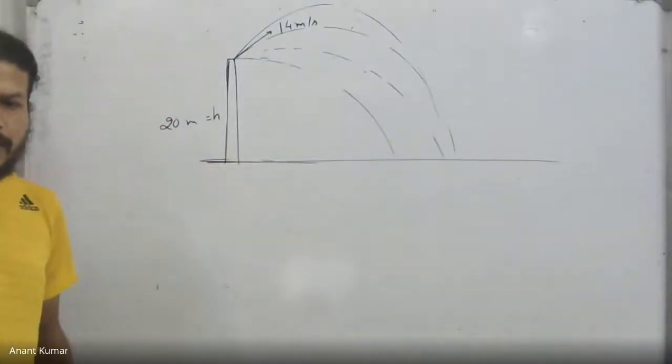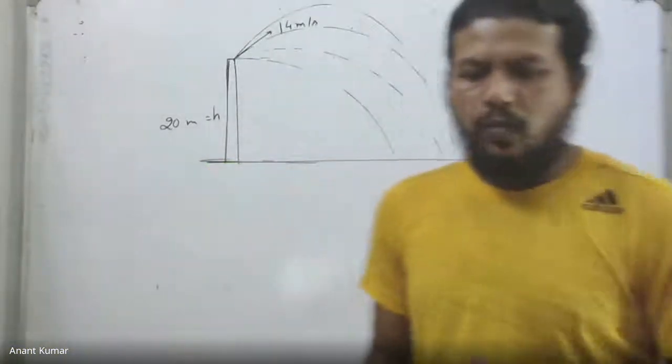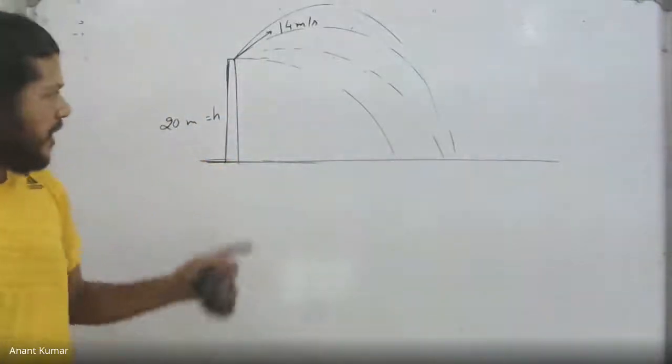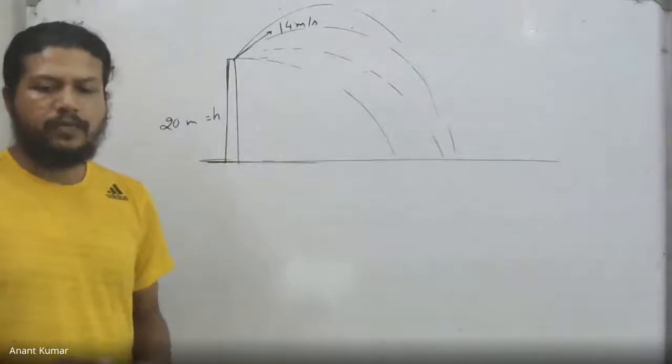So the question is asking at what angle it must be thrown so that it strikes the ground as far as possible from the foot of the tower.